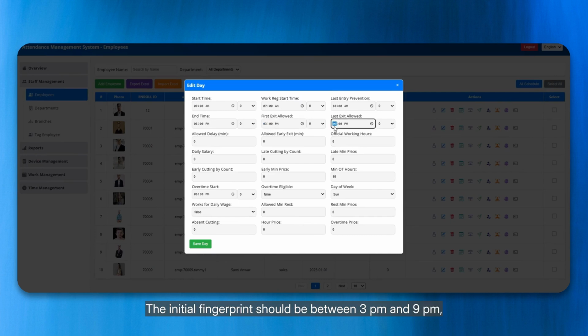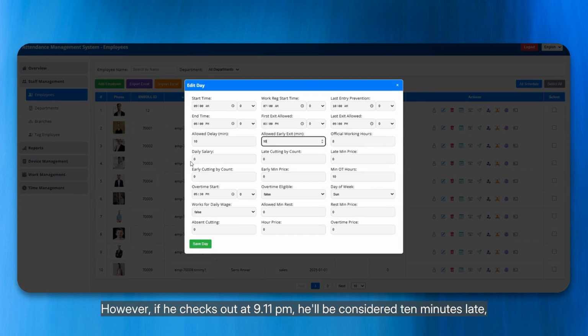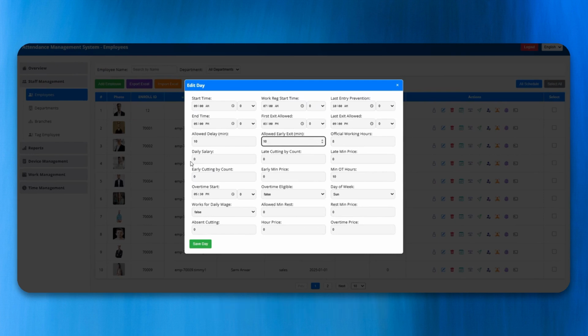The initial fingerprint should be between 3 p.m. and 9 p.m., with a 10-minute leeway for delays. So if Mr. Hassan logs out at 9:10 p.m., he won't be marked as late. However, if he checks out at 9:11 p.m., he'll be considered 10 minutes late, and this applies to early exits as well. For example, if he leaves at 9:54 p.m., he's on time. But if he departs at 9:49 p.m., he's 11 minutes early, which affects his official work hours.